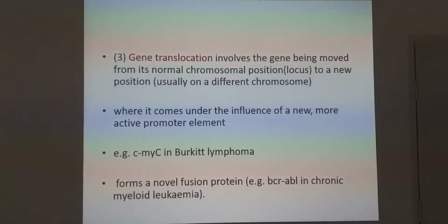Gene translocation involves the gene being moved from its normal chromosomal position to a new position, usually on a different chromosome, where it comes under the influence of a new, more active promoter element.